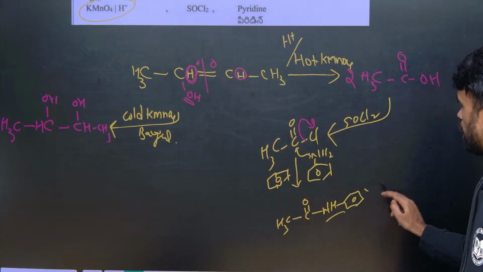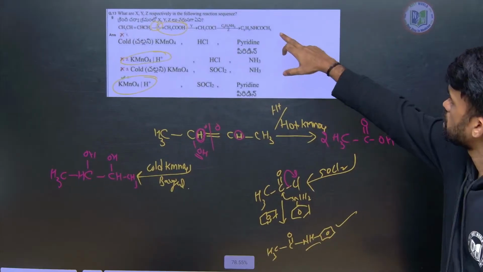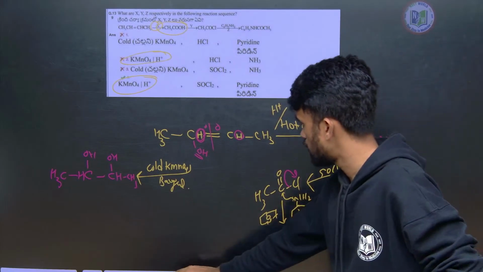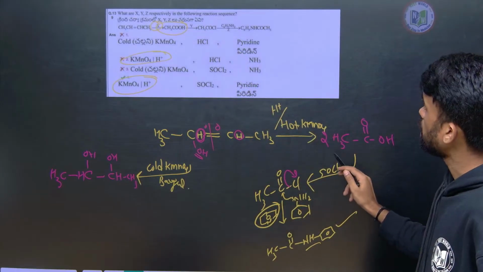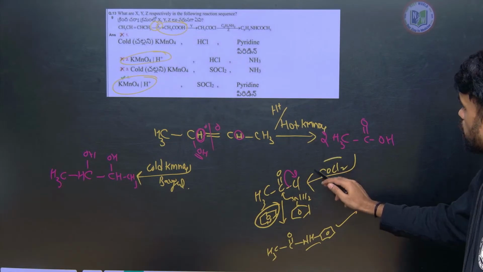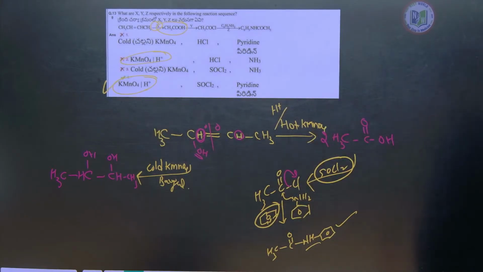This is our final product. So Z here is pyridine, Y is thionyl chloride and X is hot KMnO4. So the fourth option is the correct one.